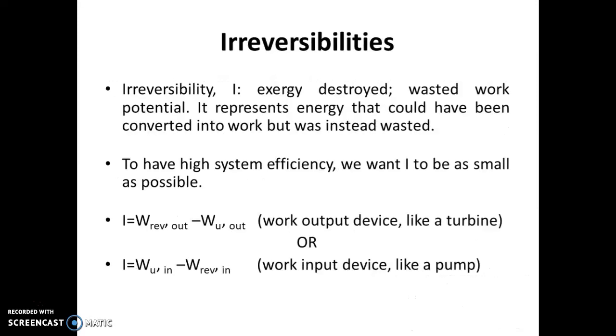Second, irreversibilities. Irreversibility is represented with I, and it is also called exergy destroyed or waste work potential. It represents the energy that could have been converted into work but was instead wasted. So to have high system efficiency, we want it to be as small as possible. Here I equals W reversible minus W useful for a work output device like a turbine, and I equals W useful in minus W reversible in for a work input device like a pump.